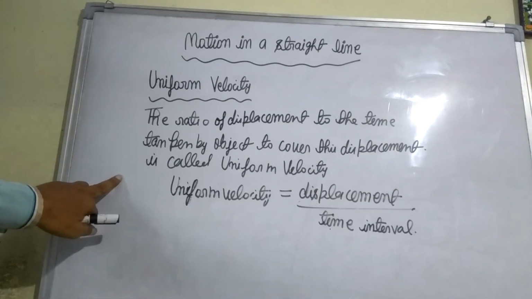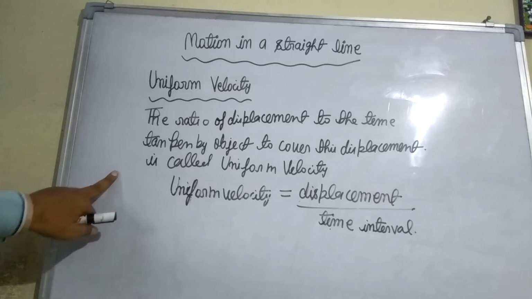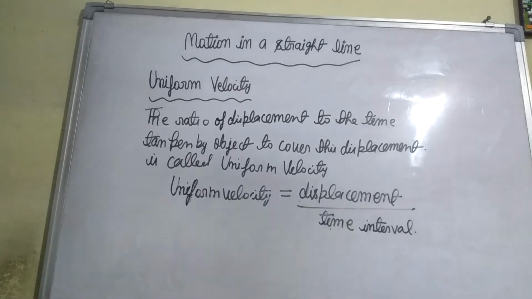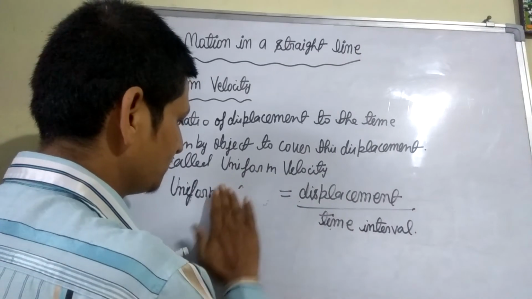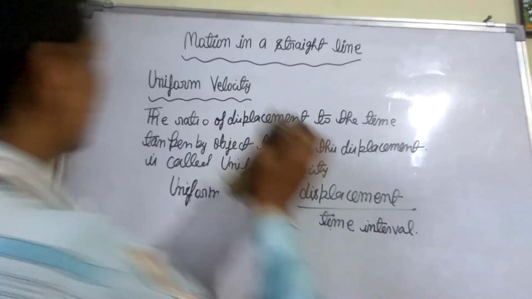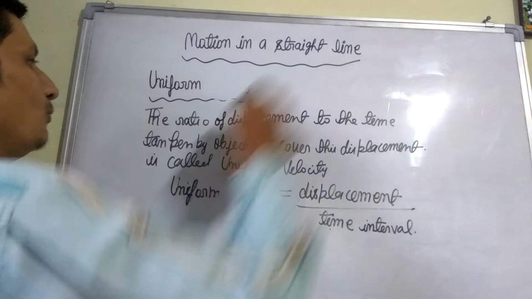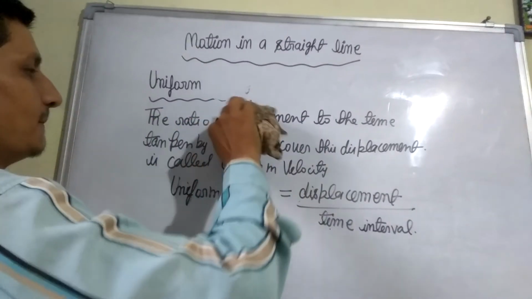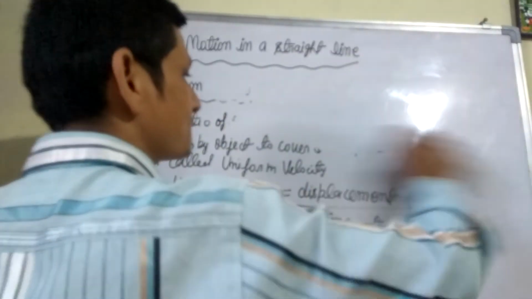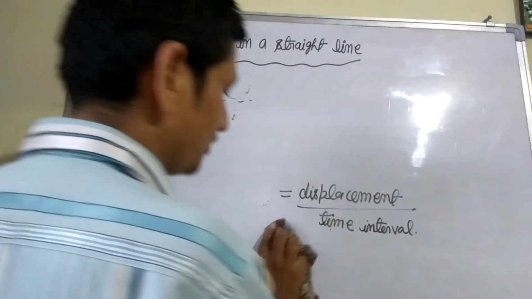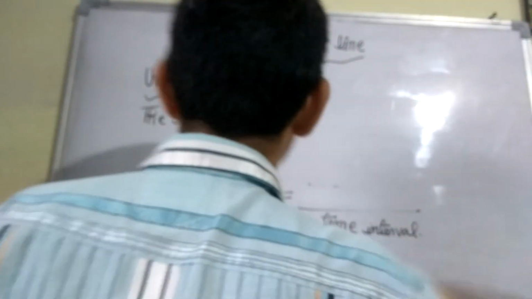Next topic is uniform speed. What is uniform speed?